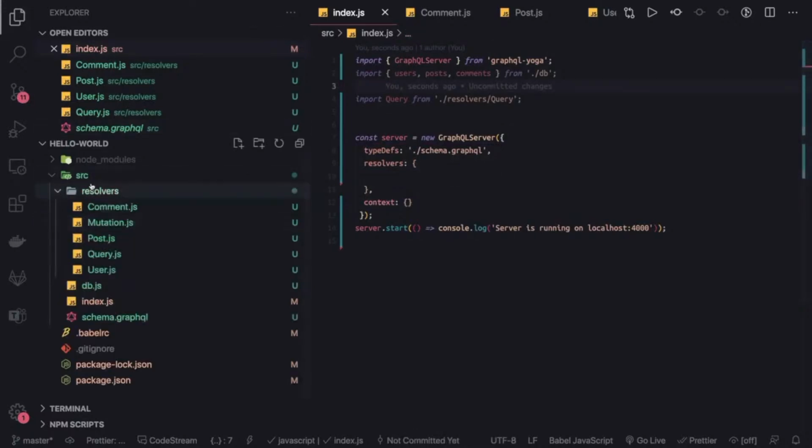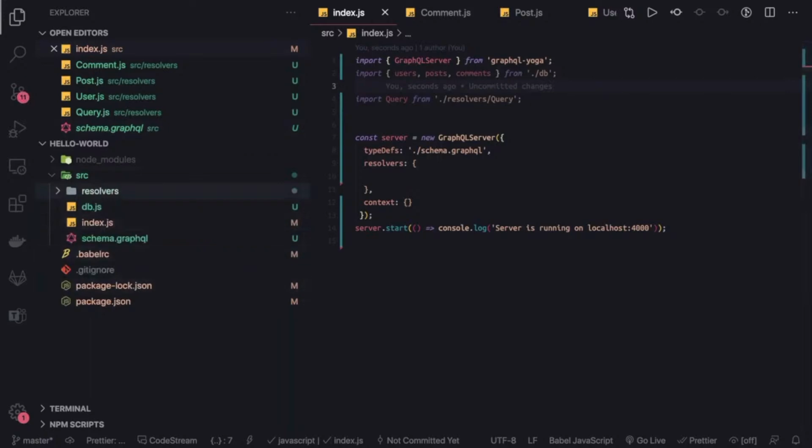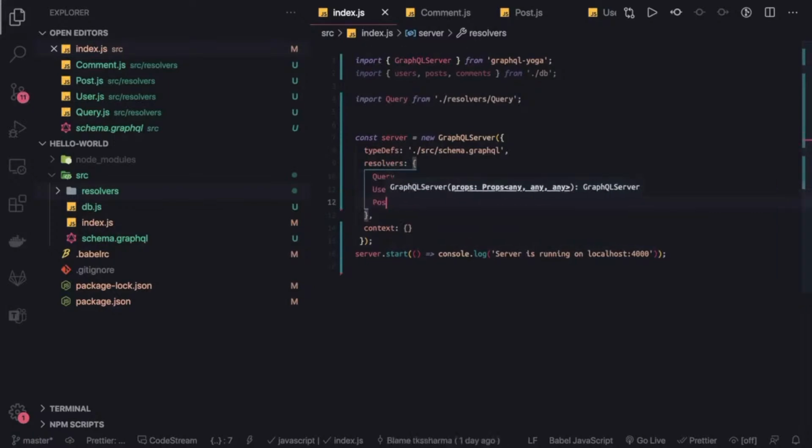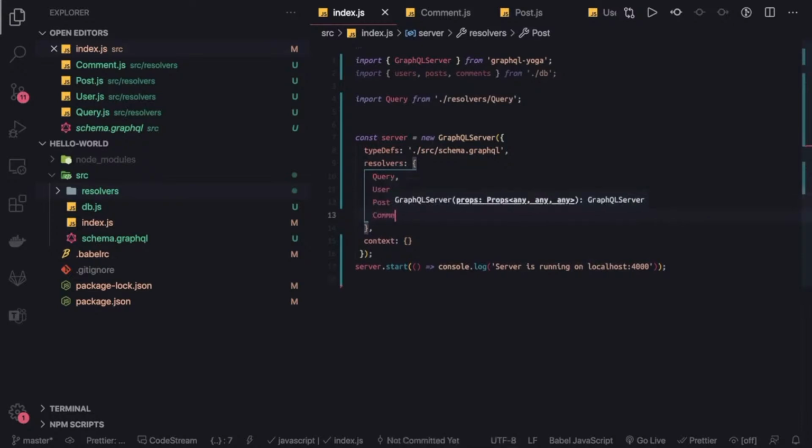So inside source, we have everything. These are the resolvers, db, index.js, schema, and inside index.js our type definitions should be coming from the root path, otherwise we may get an error. So it is inside source, schema, GraphQL, resolvers. In resolvers, you can put query. If you have written mutation, you can put that. Otherwise we have user, post, and comment, and we are going to import all these things.